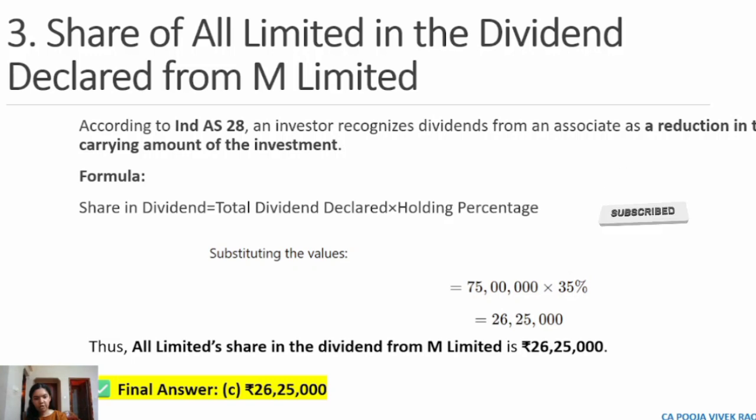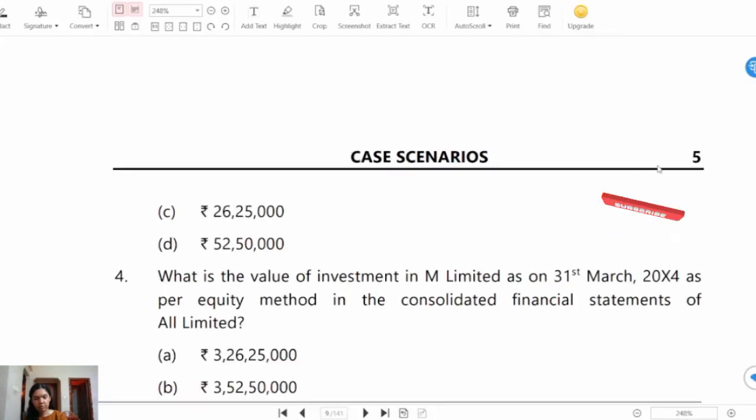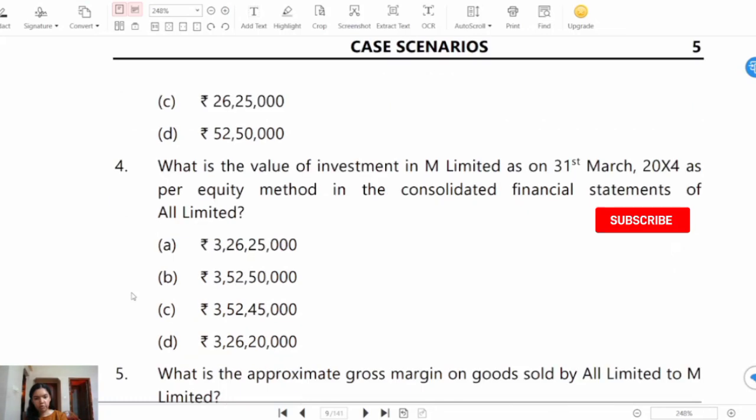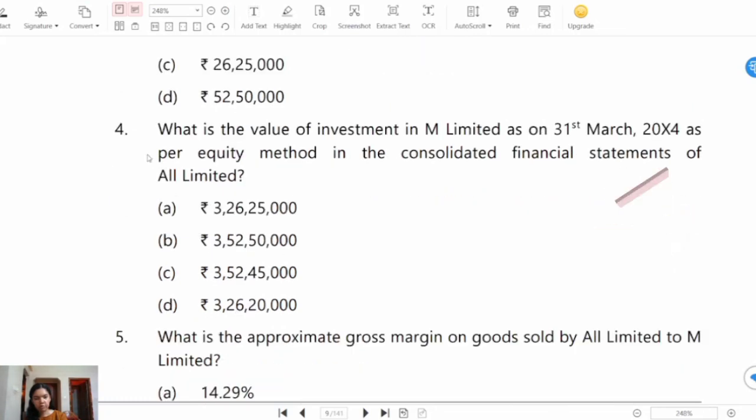Now we will see the fourth question. Question number 4. What is the value of investment in M Limited as on 31st March 2024 as per equity method in the consolidated financial statements of All Limited? Option A, rupees 3 crore 26 lakhs 25,000. Option B, rupees 3 crore 52 lakhs 50,000. Option C, rupees 3 crore 52 lakhs 45,000. Or option D, rupees 3 crore 26 lakhs 20,000.